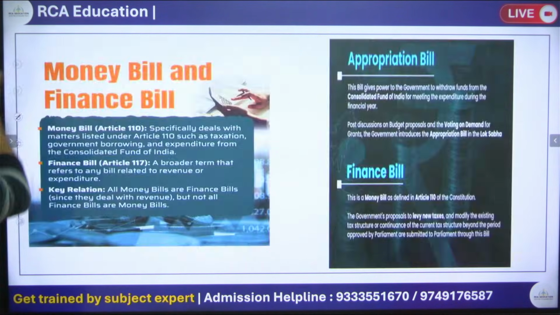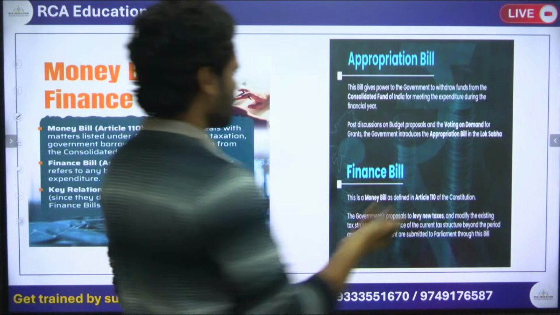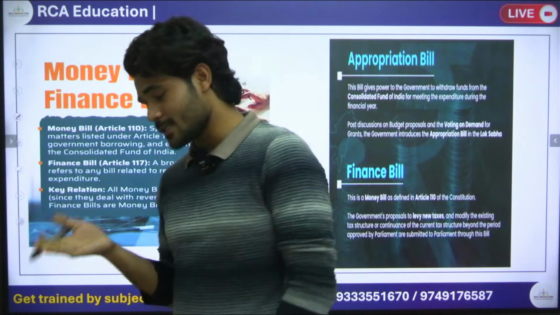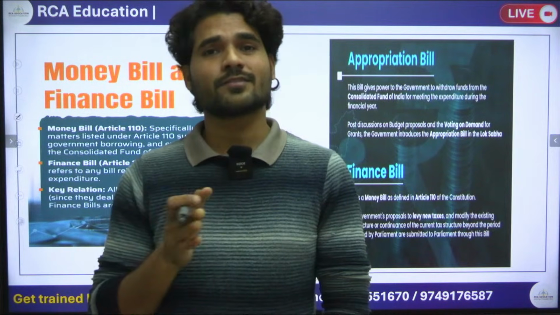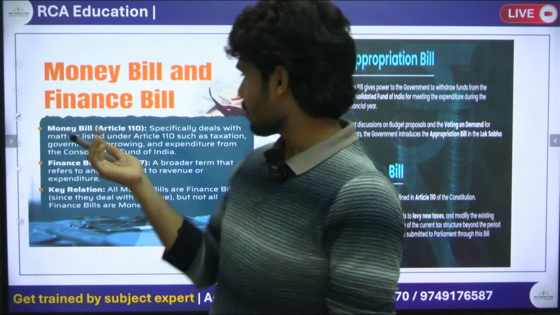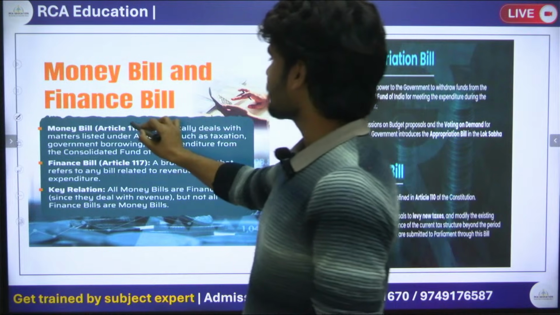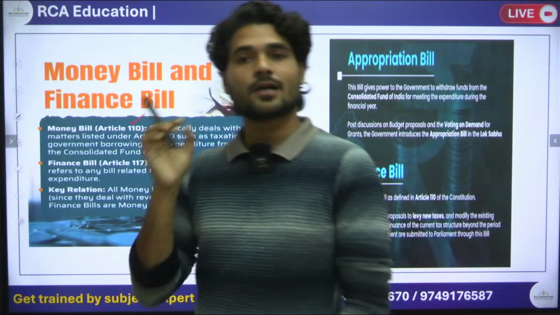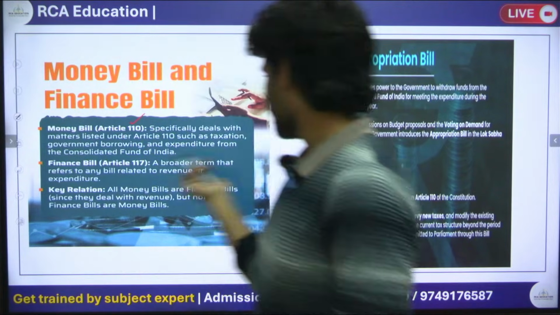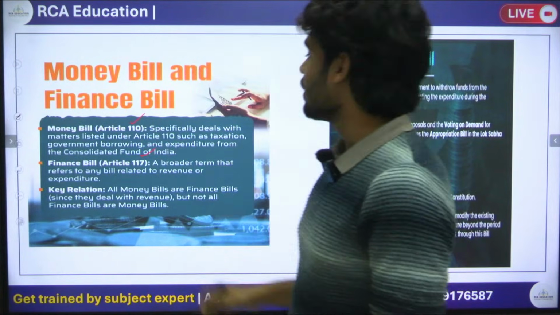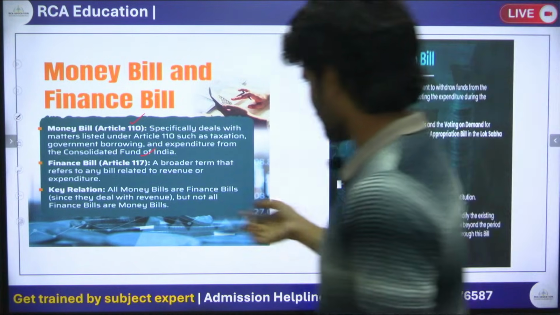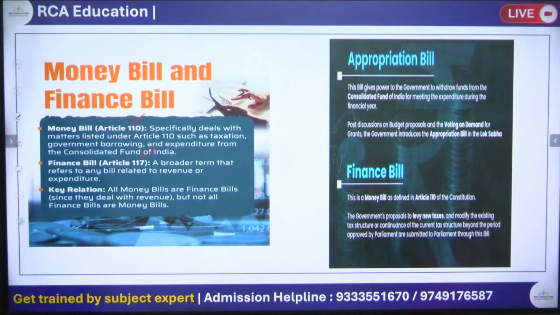Okay, now next, money bill and finance bill. These are some important topics for your polity portion also, because the budget is taught under both subjects, polity and economics. You can see here that money bill is mentioned under Article 110. So remember that money bill is under Article 110, and finance bill is under Article 117. You can take a screenshot and read at home.